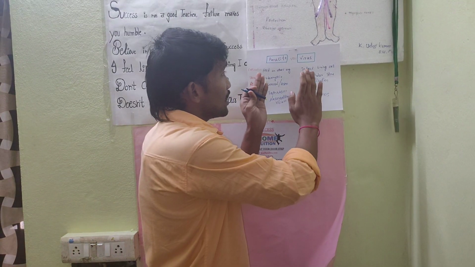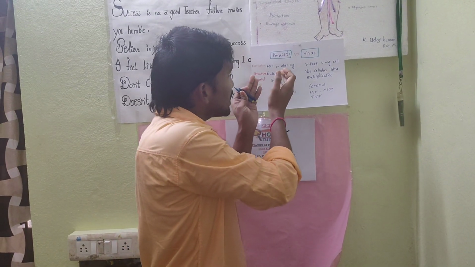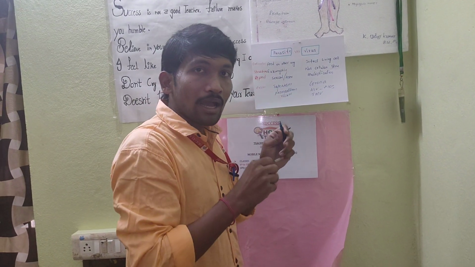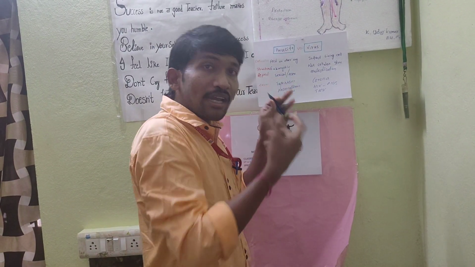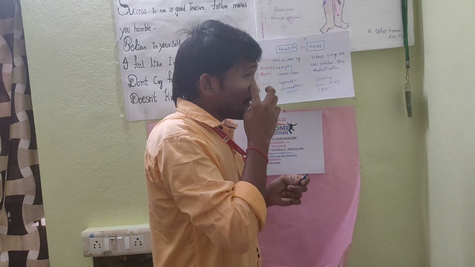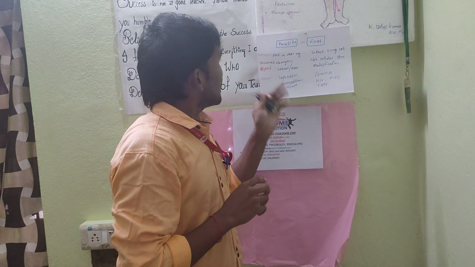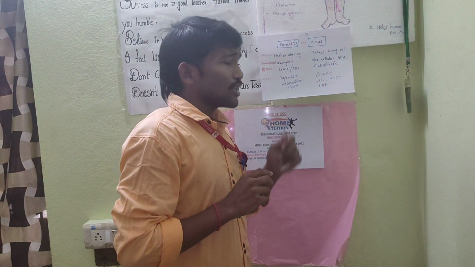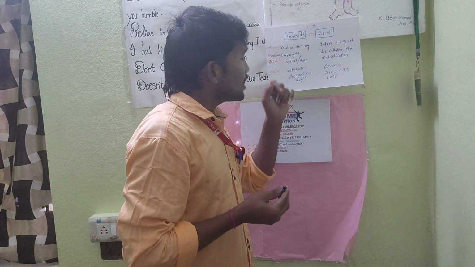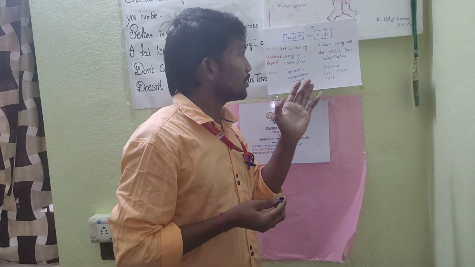So, the difference between a parasite and a virus. The parasite is a macro organism because it is large in size. Sometimes it can be viewed with the naked eye. The virus is a microscopic particle which can be viewed only under the electron microscope. The parasite has a complete cellular structure; it is a eukaryotic organism.